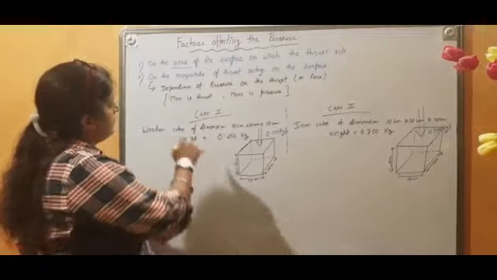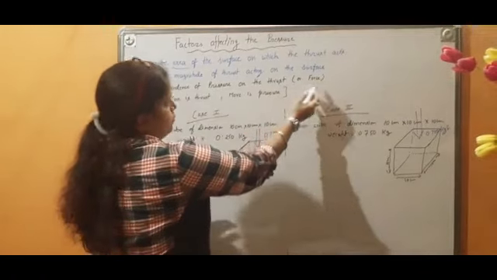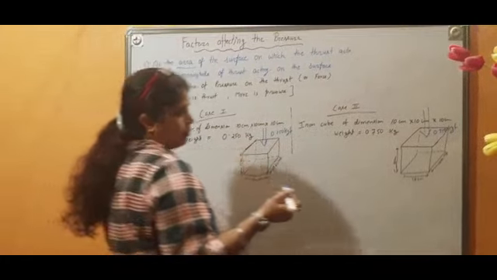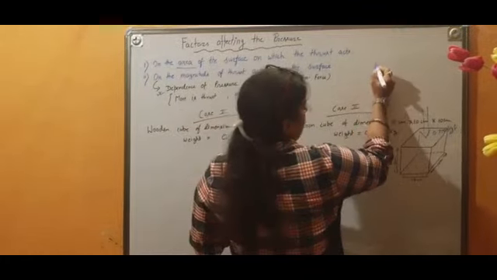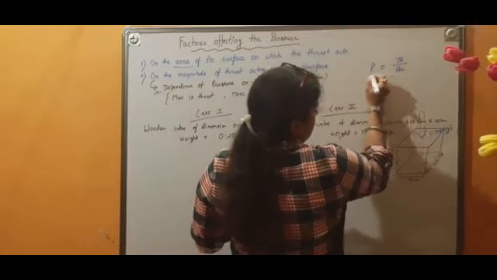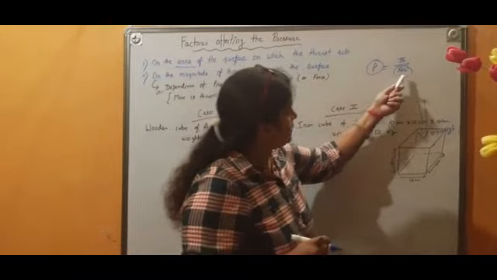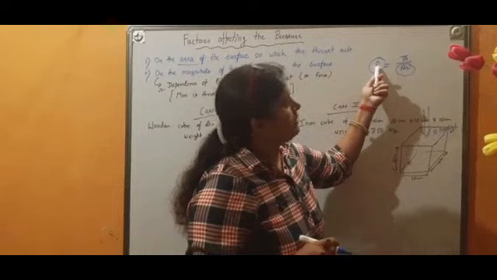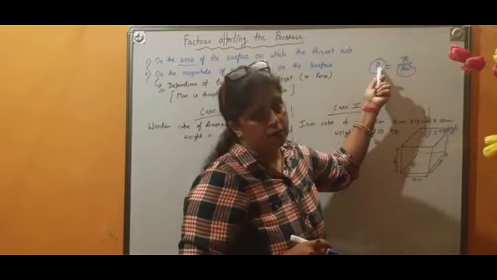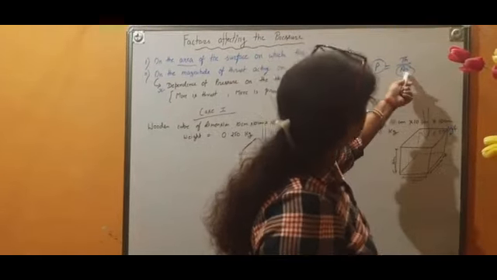I have taken an example. The topic heading is written like this: dependence of pressure on the thrust or force. More is the thrust, more is the pressure. I am going to explain it. First of all, try to understand: P, pressure, is equal to thrust upon area. These two are inversely proportional to each other. So if area increases, the value of pressure will decrease. Inversely proportional: if one increases, the other decreases, and if one decreases, the other increases.